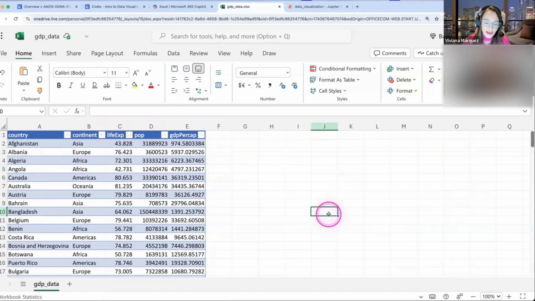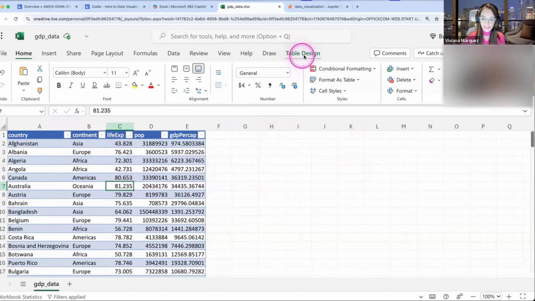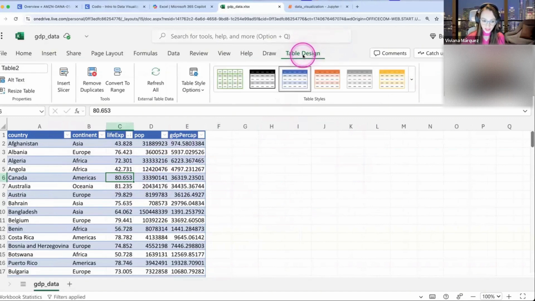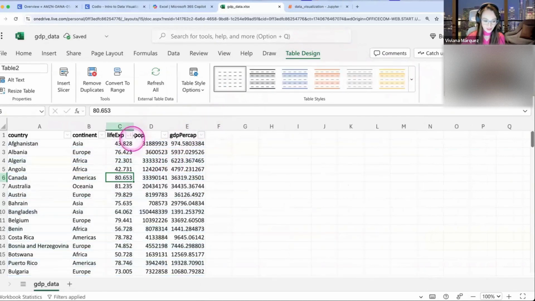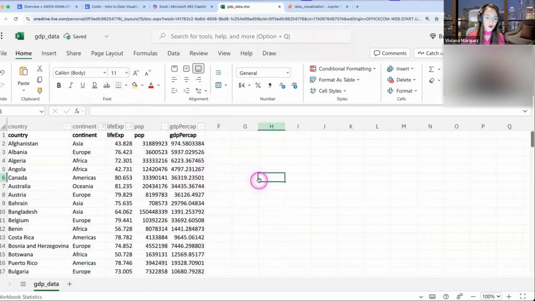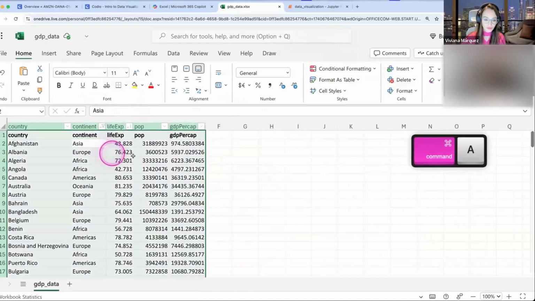If you accidentally formatted the whole document as a table, you have a few options. One thing you could do is click on the table, and this Table Design menu appears. Notice that when I click on the table, Table Design appears. You have to do two things. One is to switch here to light, so it's not colored, and then convert to range. That was just to undo all of that.